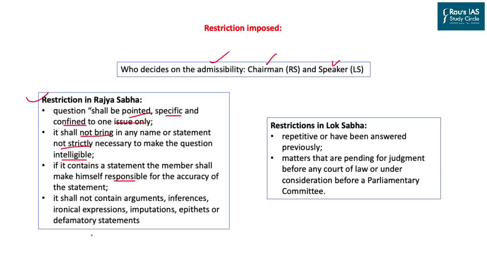And lastly, it shall not contain arguments, inferences, ironical expressions, imputations, epithets or defamatory statements at all. If any question contains that kind of language which is derogatory to the parliament, it will be denied admissibility.